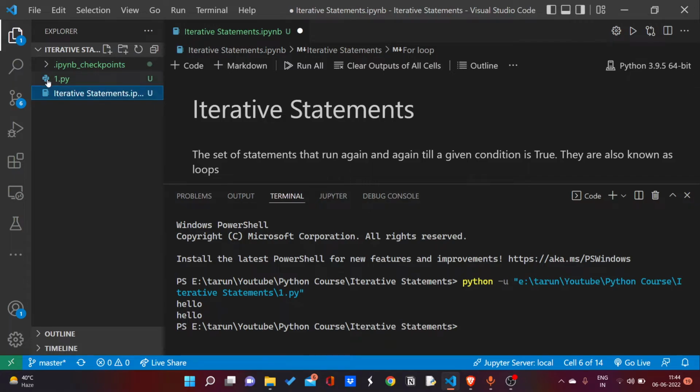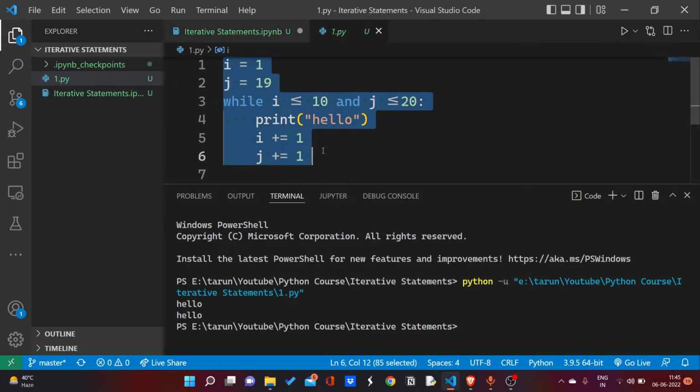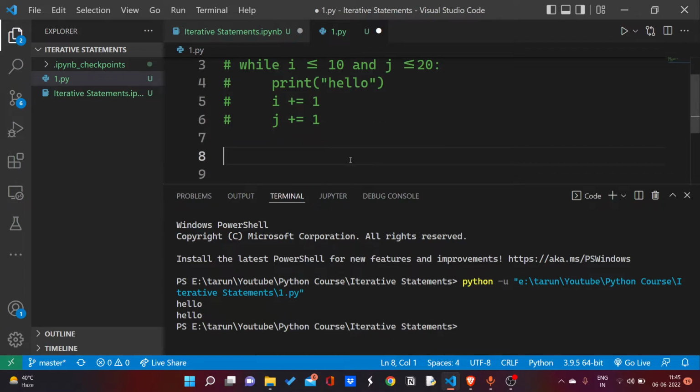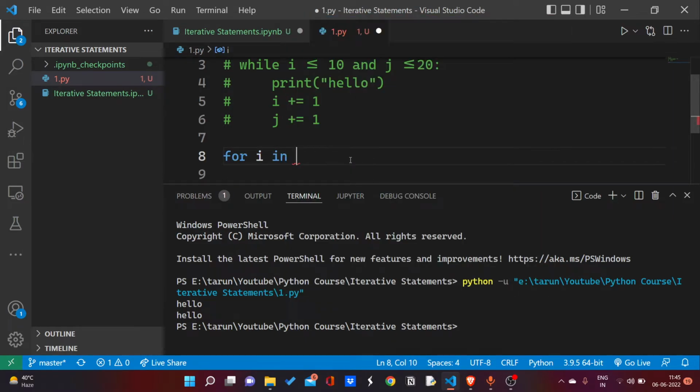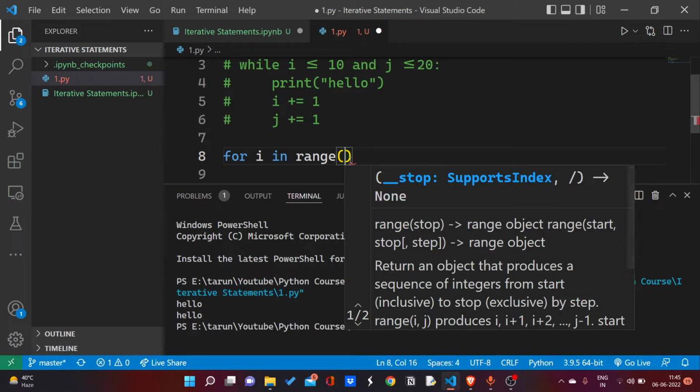Now I am going to talk about for loop in Python. Now for loop is different from while loop. In for loop we don't specify any condition. For loop iterates over iterable objects. Now you might be thinking what are iterable objects. Examples of iterable objects are lists, strings, tuples. For loop, basically we can use range here. Range is also an iterable object which gives the range between two numbers.